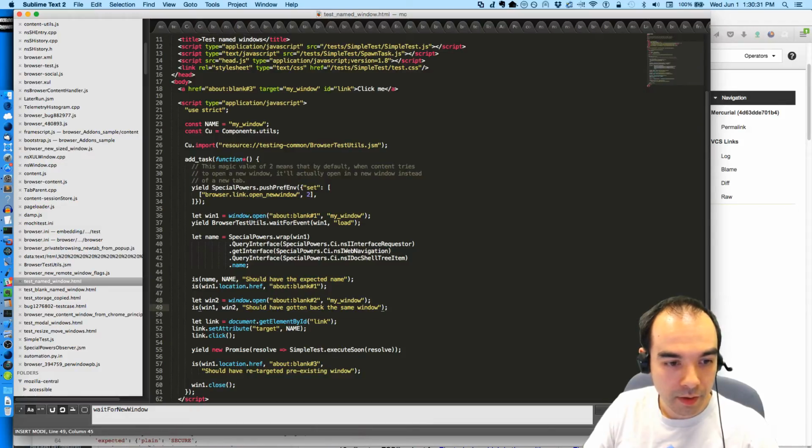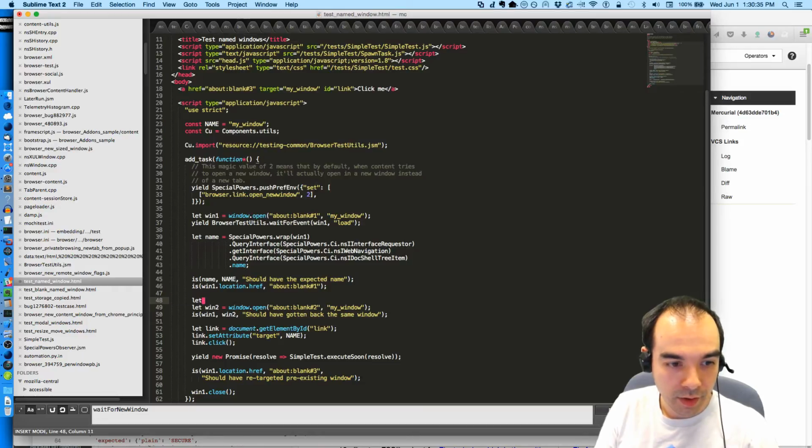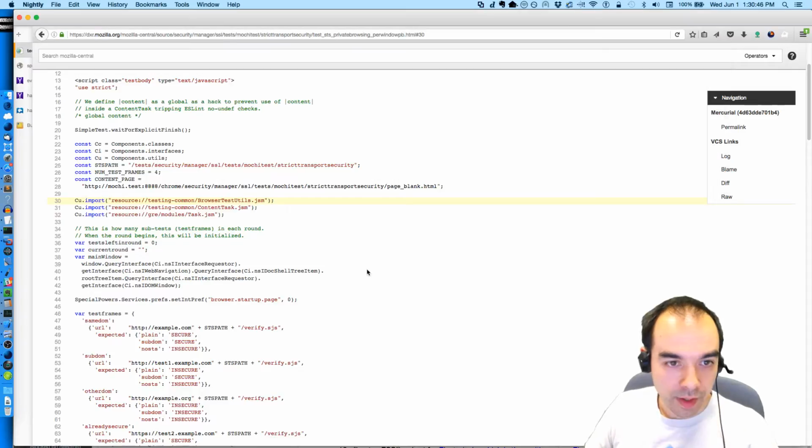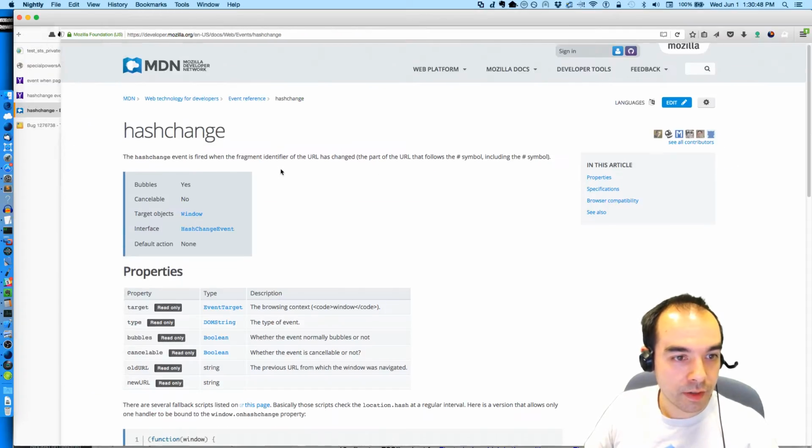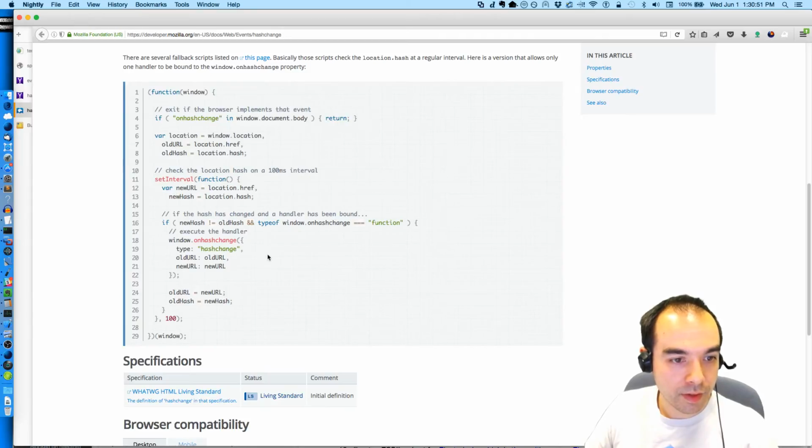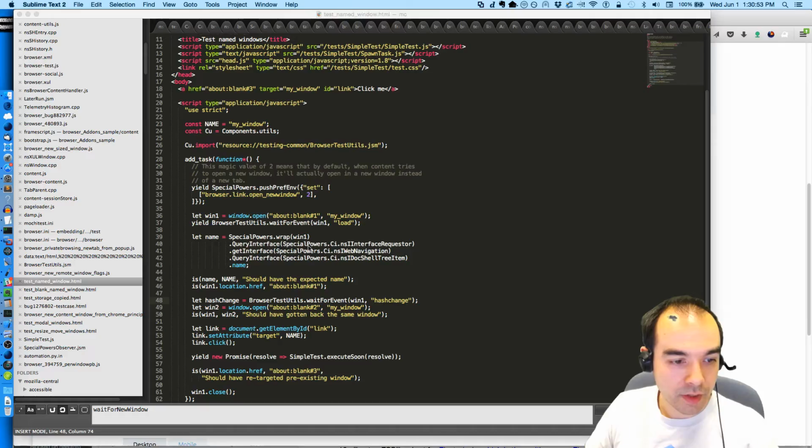And now we're going to prepare. let hash change equal browser test utils dot wait for event win1 hash change. That's what it's called, right? Hash change event. Yeah. Add event listener on hash change.